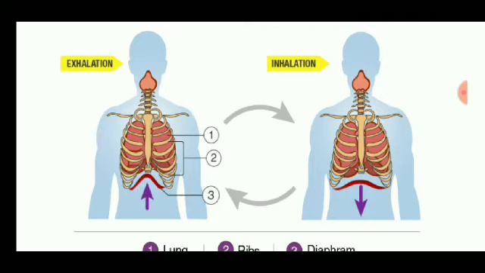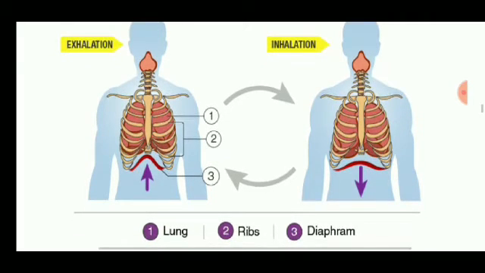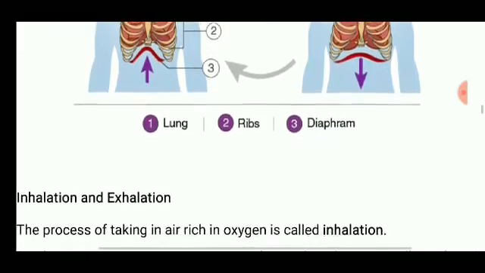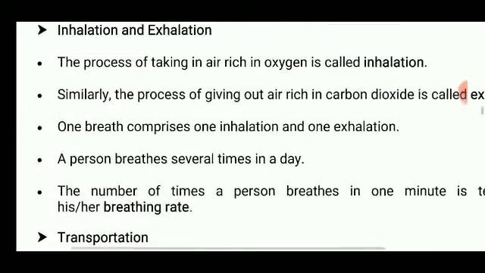When we are inhaling the air, the diaphragm will get flattened, as you can see there, which is the diaphragm. And when we are exhaling the air, the diaphragm will move upward. When we are inhaling the air, the rib cage goes out, and when we are exhaling the air, the rib cage moves in. So these are a few of the differences between inhalation and exhalation.